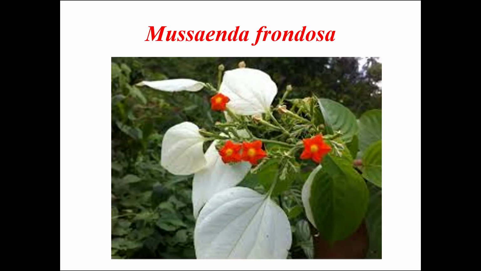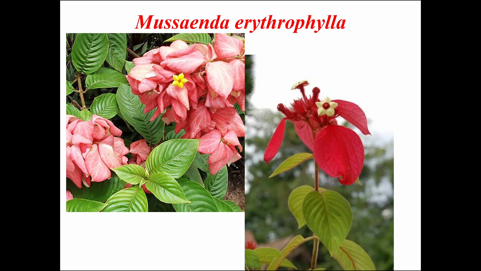This is Mussaenda frondosa. The wild variety usually comes with a prominent white colored sepal. This is actually the sepal modification, the white colored structure which you see. The actual flowers are orange in color, and the white structure makes the plant more attractive. This is the cultivated species of Mussaenda, which you normally come across in many parks and gardens, and it usually comes in shades of pink and red.